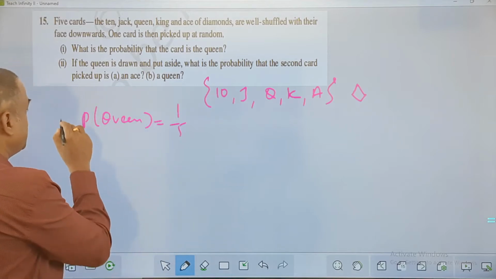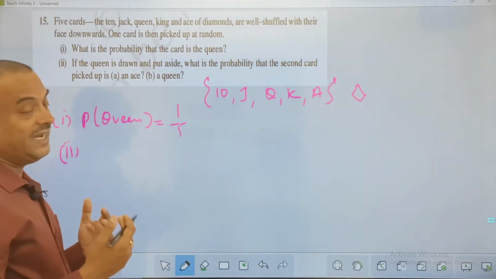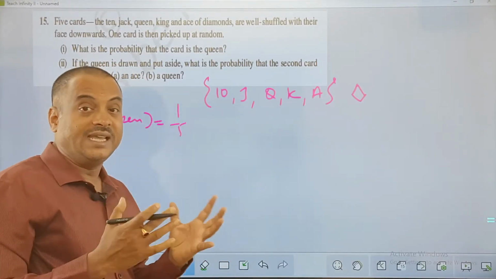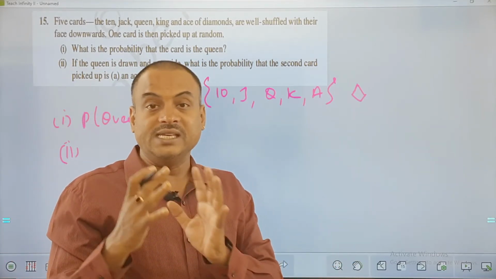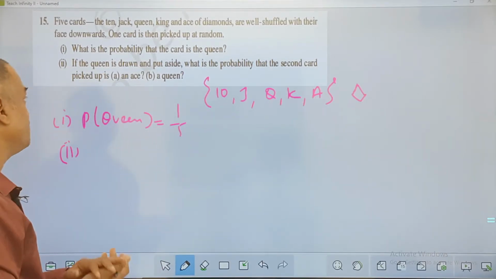Okay, now this is your first bit. Second bit. Whenever I'm taking a probability, it need not be the total pack of cards. See the question. Is he taking only red cards while playing? Is he taking only black cards while playing? Is he taking only heart cards while playing? That can be the total number of cards based on that.